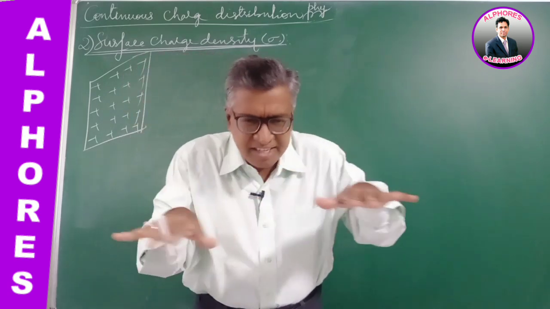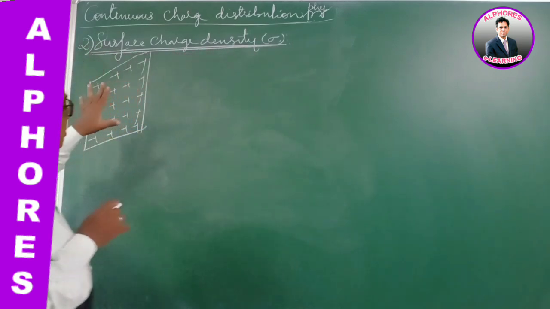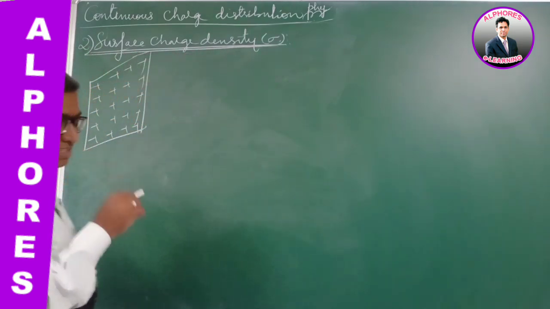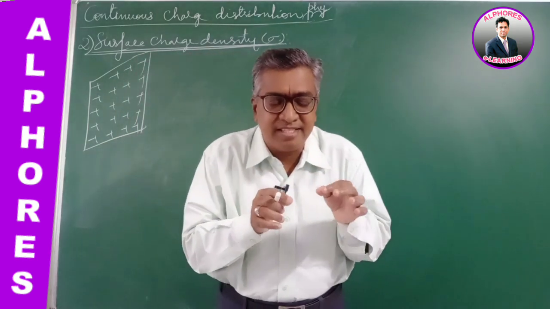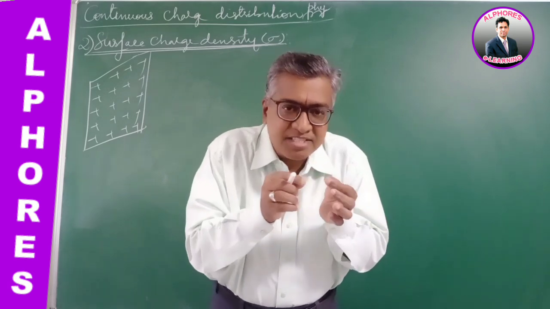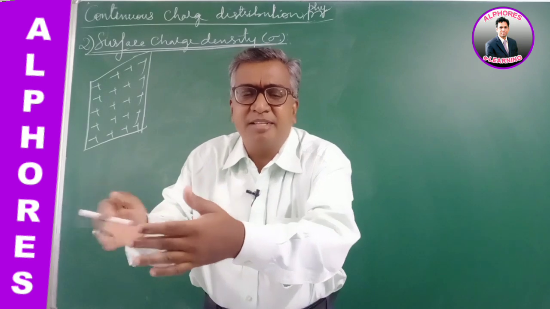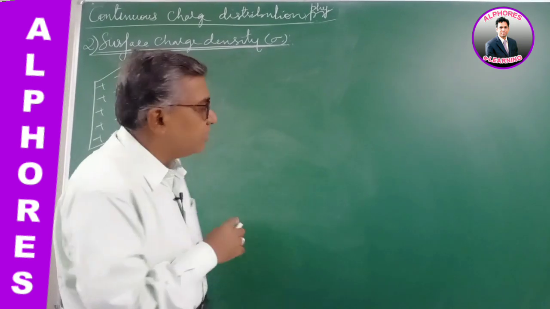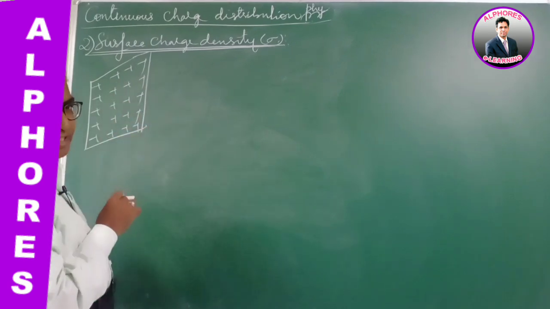So they are continuous, equally uniform. Non-uniform means at a particular area the charges are very close, many charges in a small space, and at some other place they are a bit far apart.